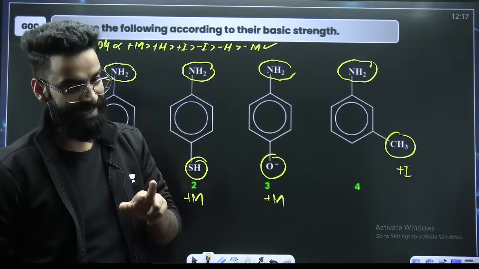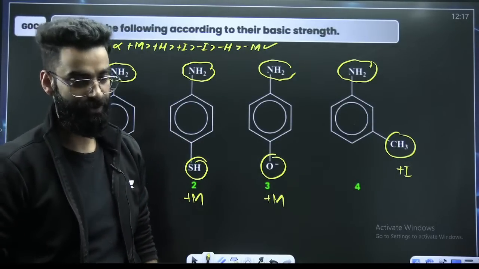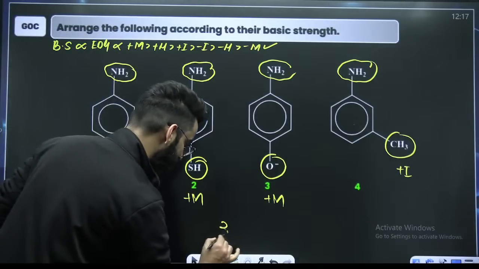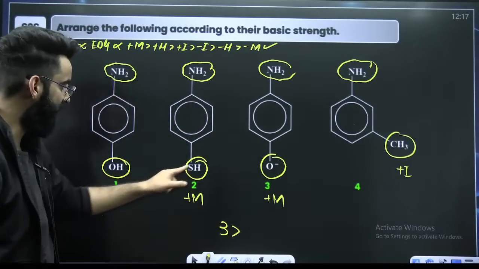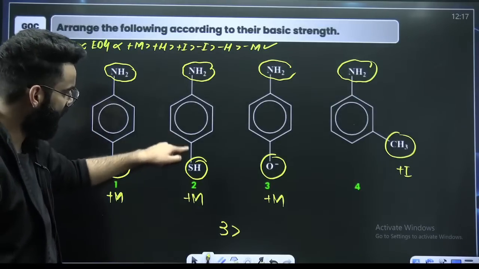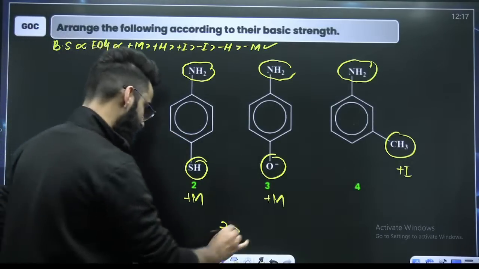Plus M power of anionic groups is more than that of plus M power of neutral groups. So maximum plus M is shown by the third, maximum basic. Now among these two, OH or SH, here it will be 2p, 2p overlap. Here it will be 2p, 3p overlap. So this overlap is more prominent.